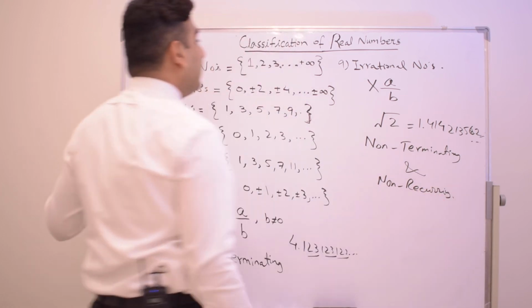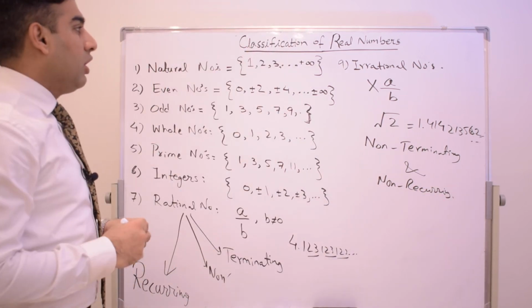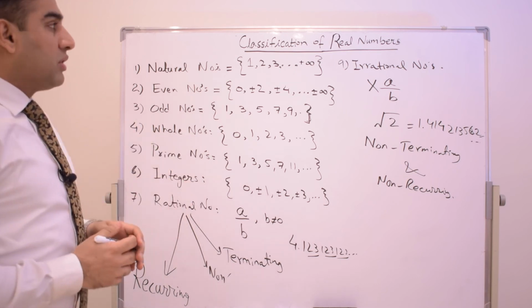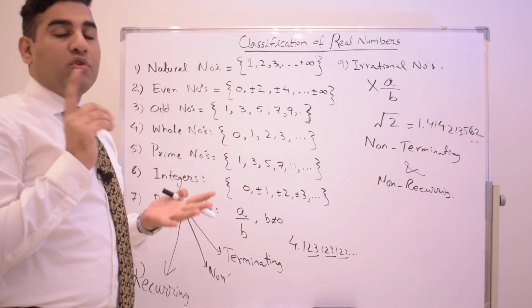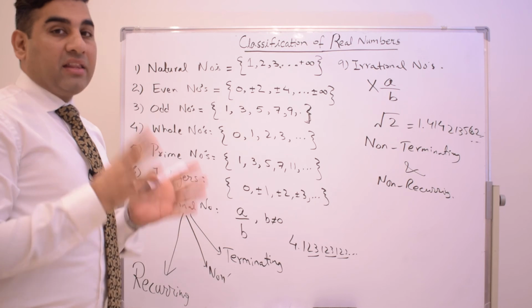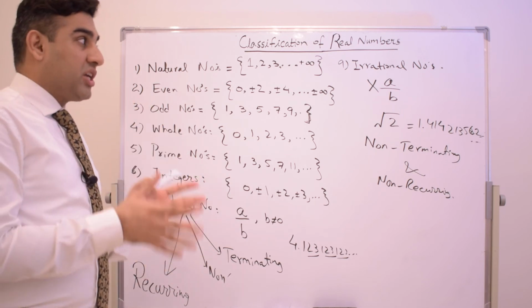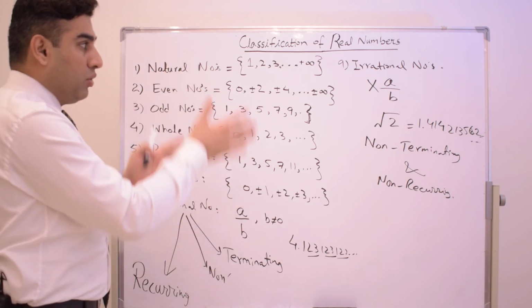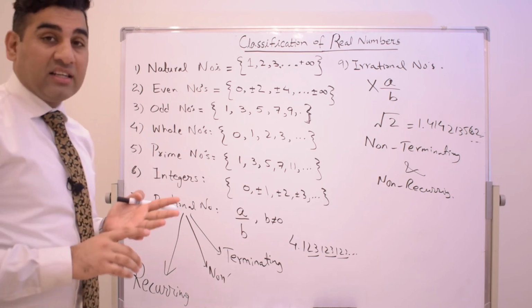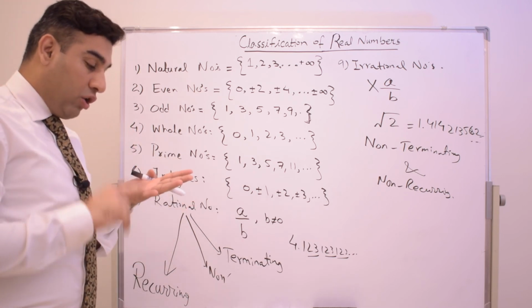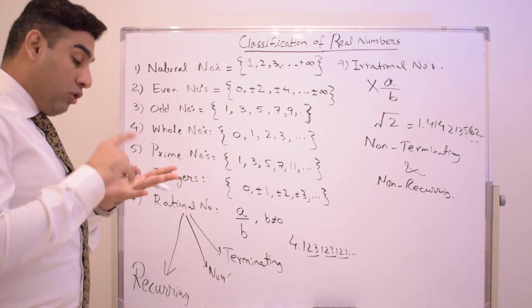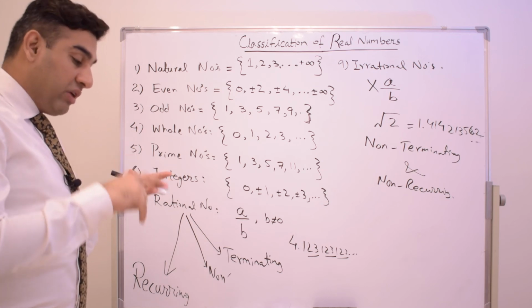So guys, this is all about the classes of numbers. If they give you any number in the exam and ask you to identify which class it belongs to, you must know all these classes. There are a total of 9 classes. I repeat: natural, even, odd, prime, whole, integers, rational, irrational.